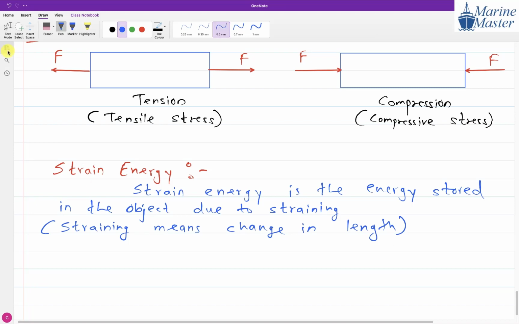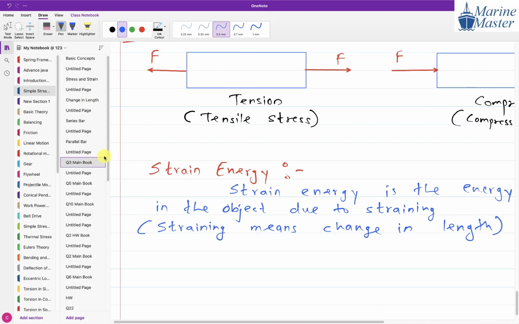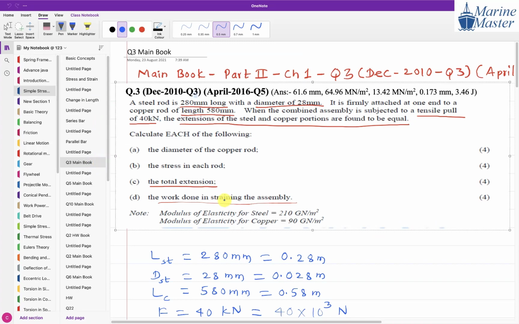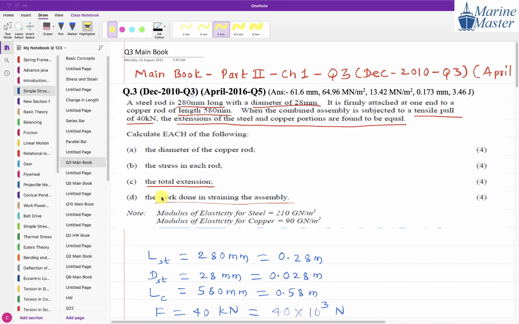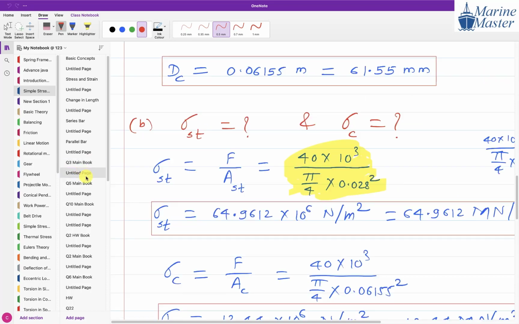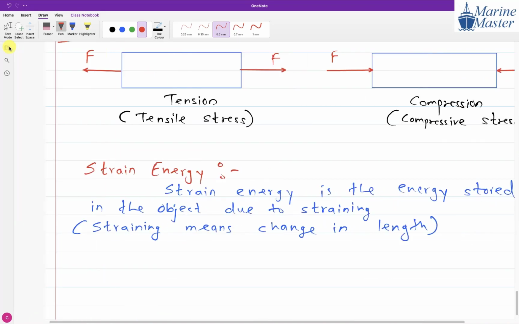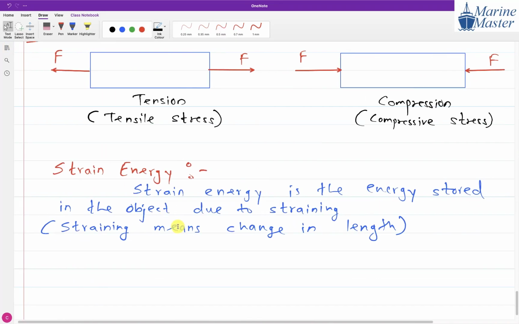One minute, guys. There is one important term in your exam question: work done in straining the assembly. Whatever work done we do in straining the assembly is nothing but strain energy. In this exam question, what are they asking us? They are asking us work done. So in other words, strain energy is work done in straining.